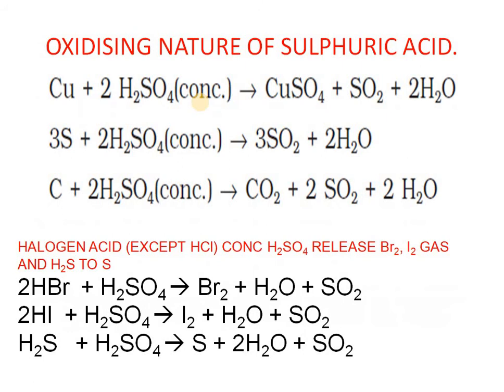So for the oxidizing nature, there are very important reactions of sulfuric acid. What is the basic thing you have to understand? Copper plus concentrated H2SO4. This is the reaction with concentrated acid; dilute will not give the reaction, because no hydrogen displacement will be there for dilute, as copper is below hydrogen. Copper plus concentrated H2SO4 gives rise to copper sulfate plus water plus SO2.